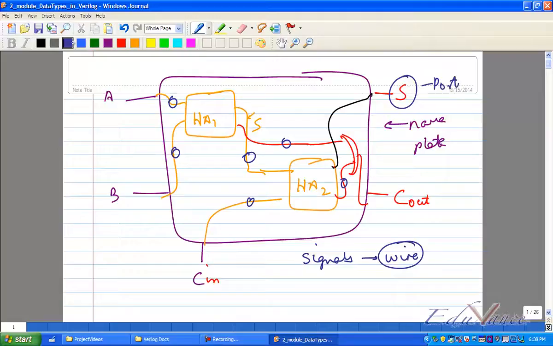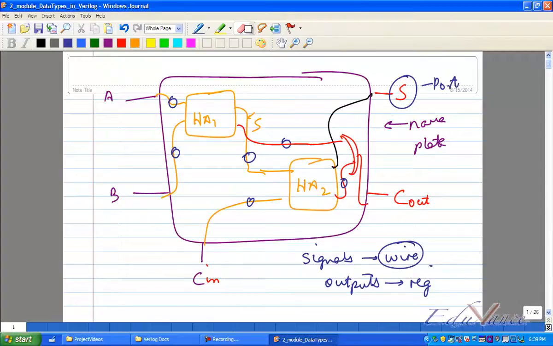Whenever you think in terms of outputs, the good practice is to think in terms of registers. You have to think in terms of registers. What is a register? Actually, in sequential circuits we know what a register is, right? A bunch of flip-flops put together is a register. This is not called a register in Verilog, but the type is called reg. What is it called? Reg.